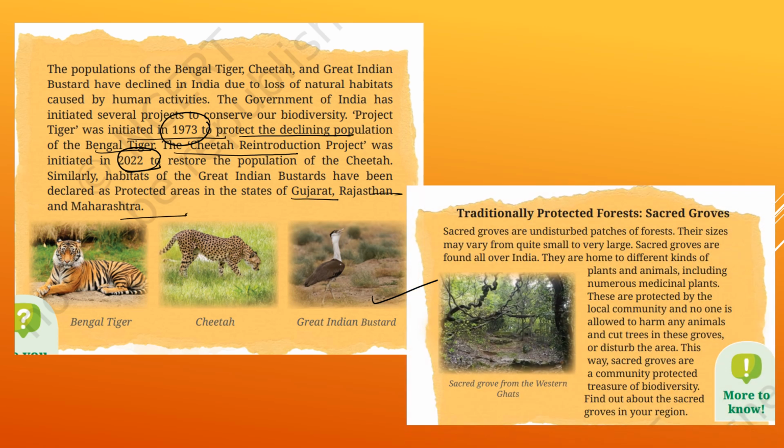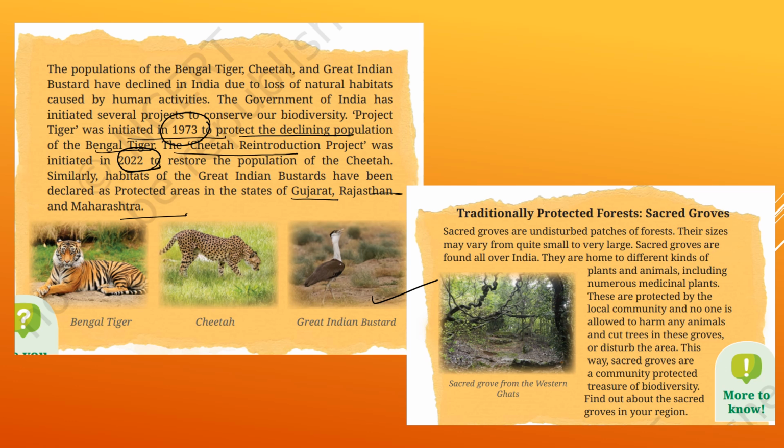So traditionally protected forests are also there. One example is the Sacred Grove from the Western Ghats. They are also protecting such types of forest for future use.